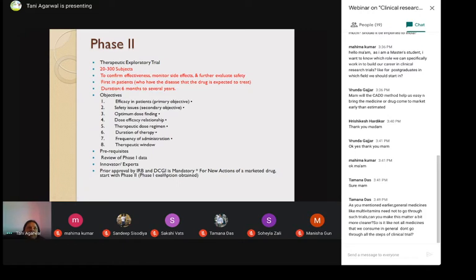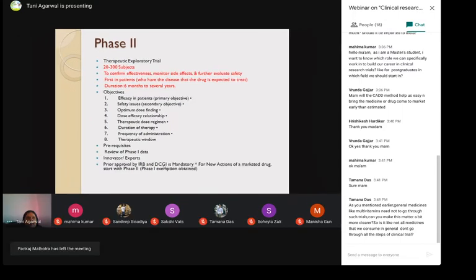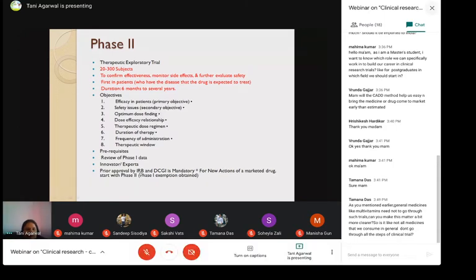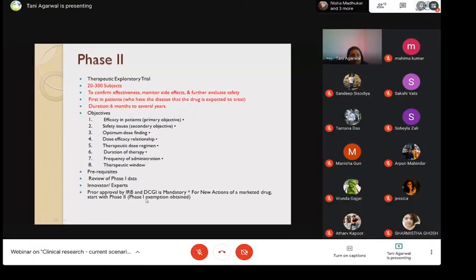This is one person who is given the task of overlooking the entire operations of the clinical research industry. He is the regulatory authority overall. Now, the prior approval of IRB as well as DCGI is mandatory to start phase 2. For new actions of a marketed drug, start with phase 2. Phase 1 exemption can also be obtained in some cases.